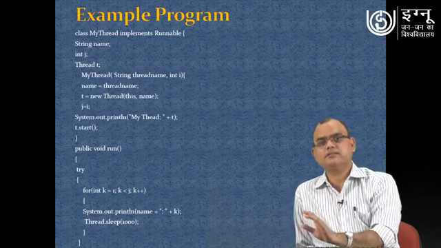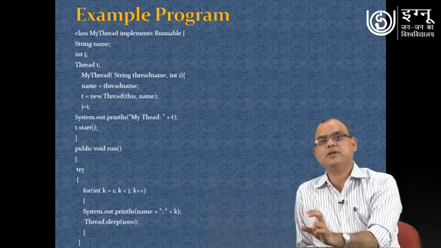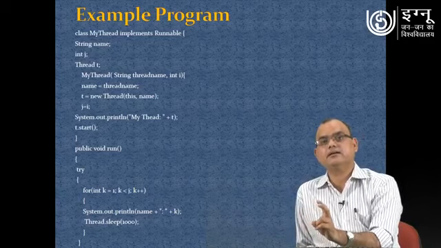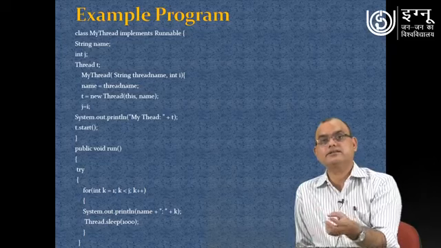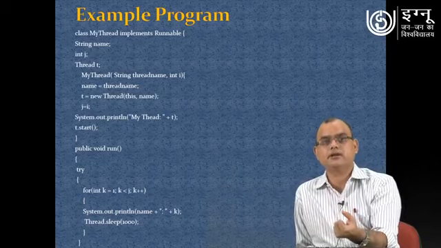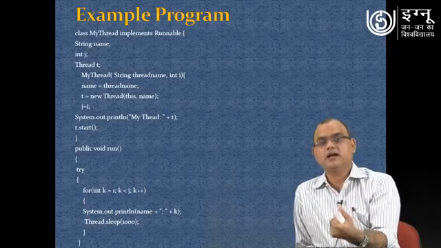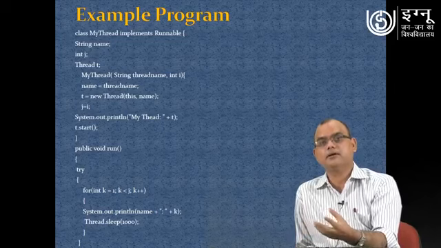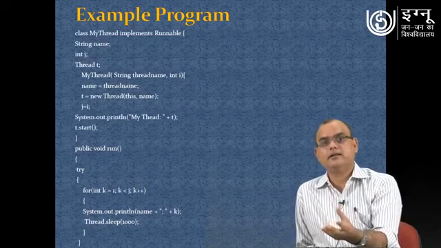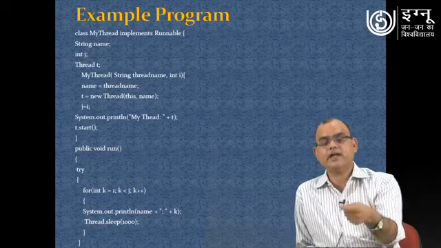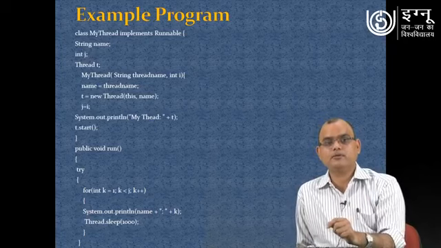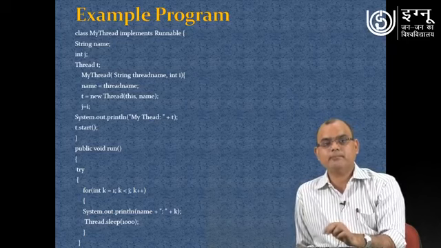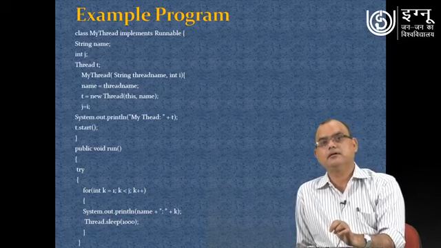So it is just a simple exercise showing that we are going to create several instances of that particular myThread class, and those several instances we are creating with the help of multiple different integer values. So that many times that loop is going to run, and that many times the name of the thread will be displayed.